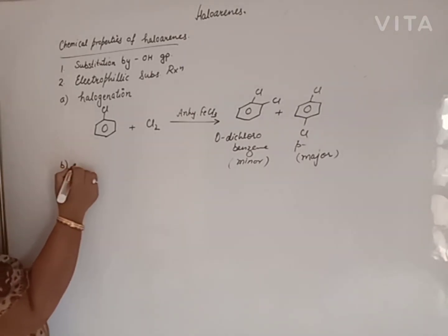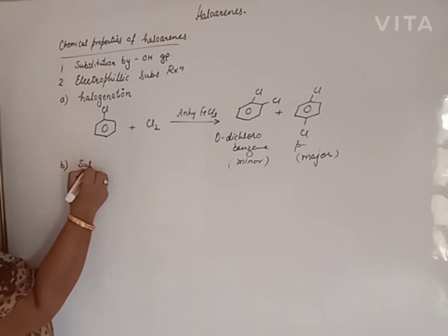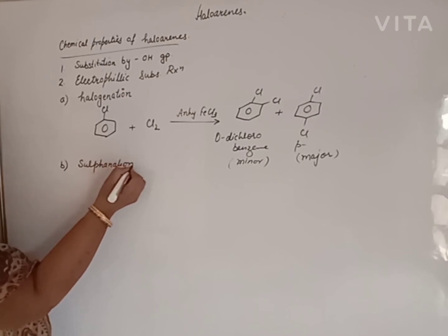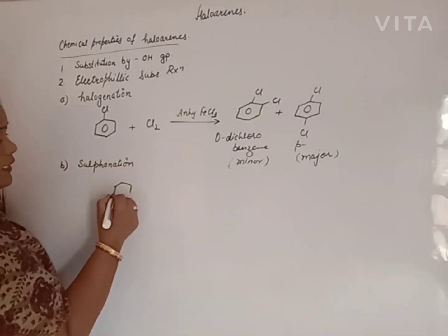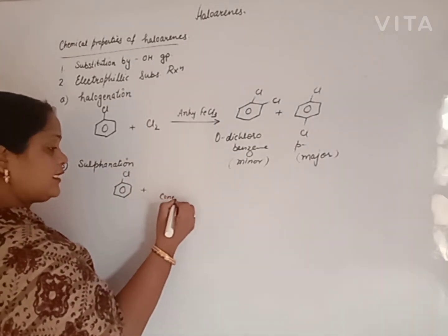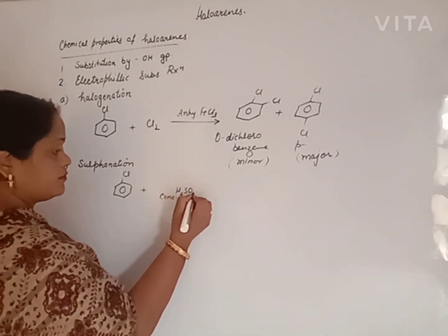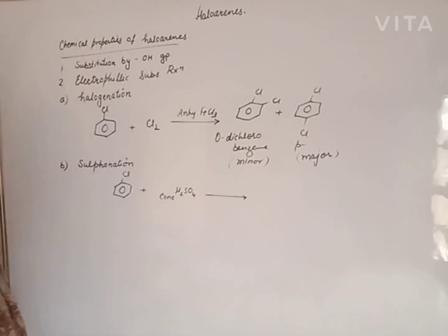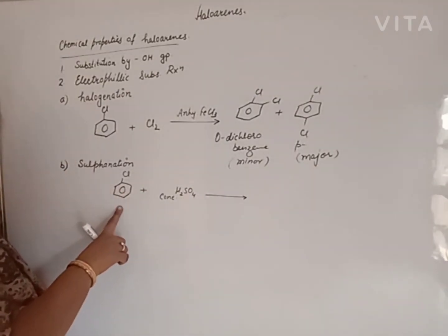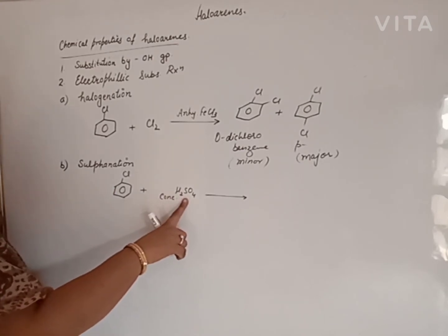Second one is sulfonation. Chlorobenzene is heated with concentrated sulfuric acid. H from benzene at the ortho or para position is released with OH of this group.